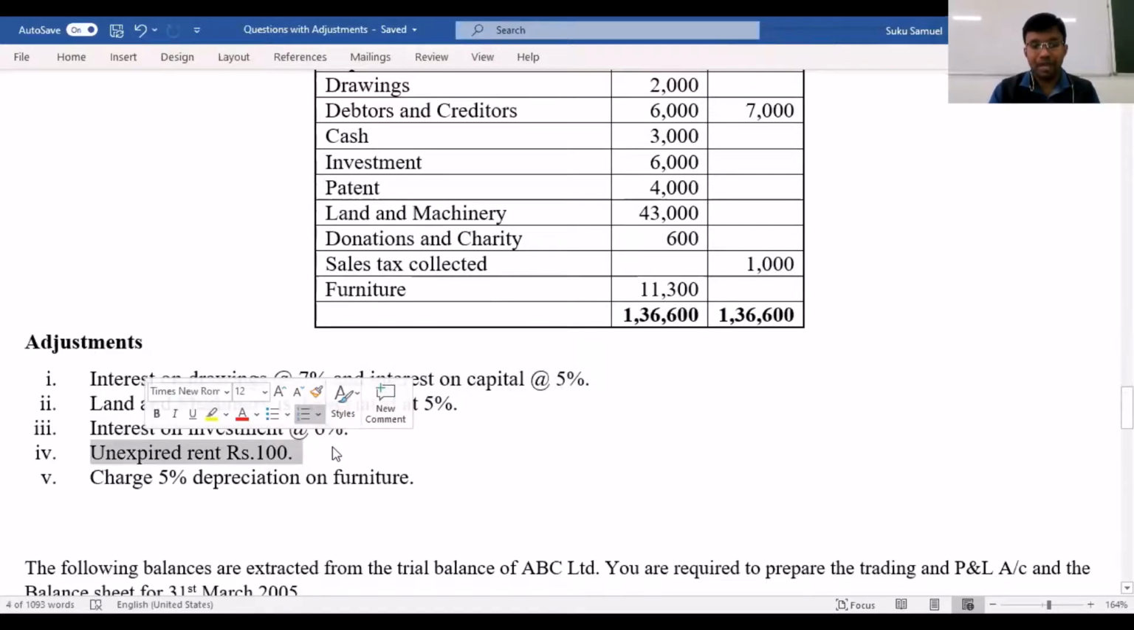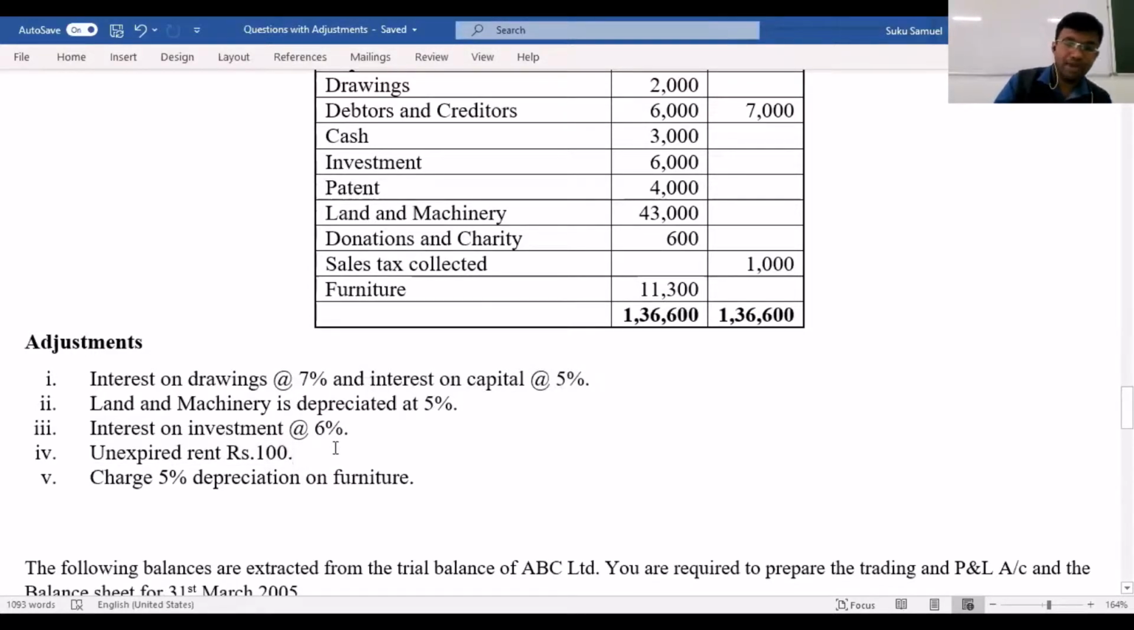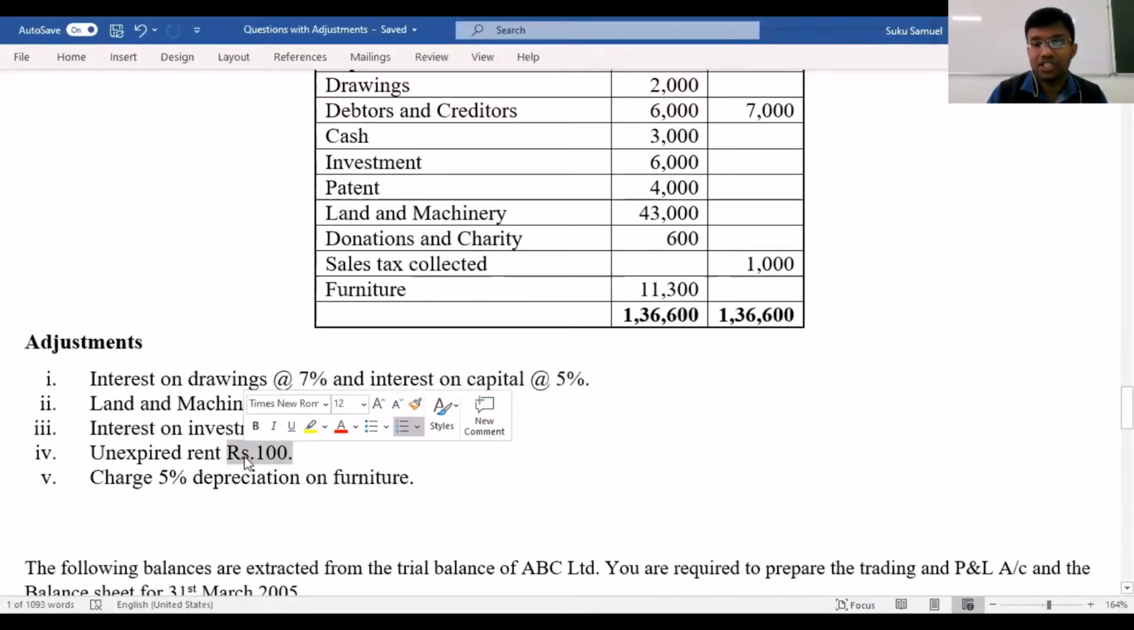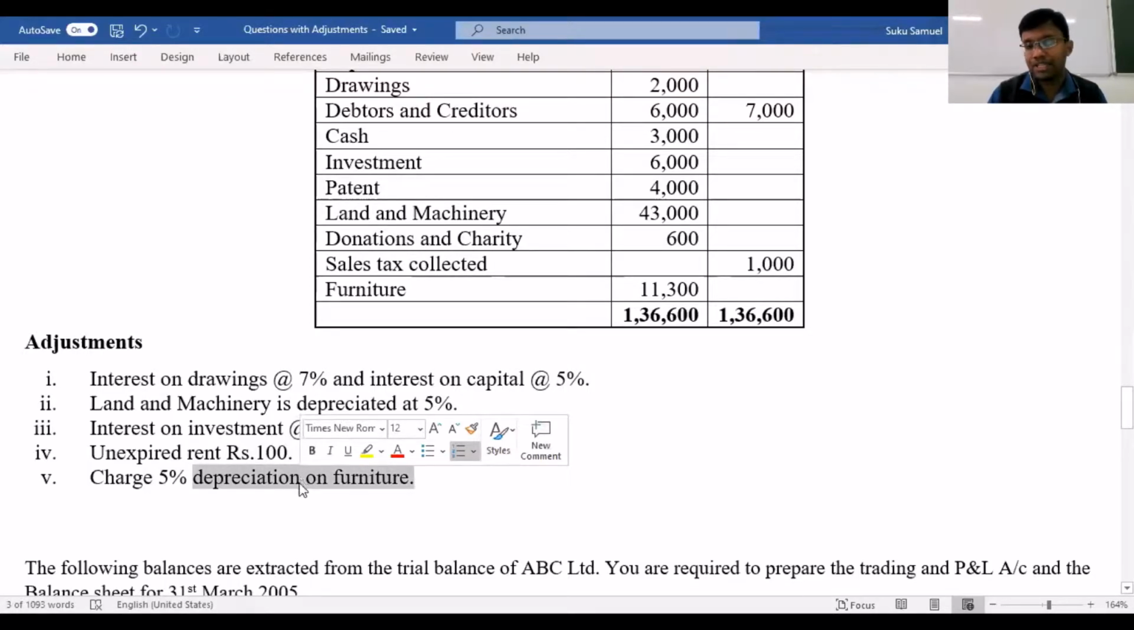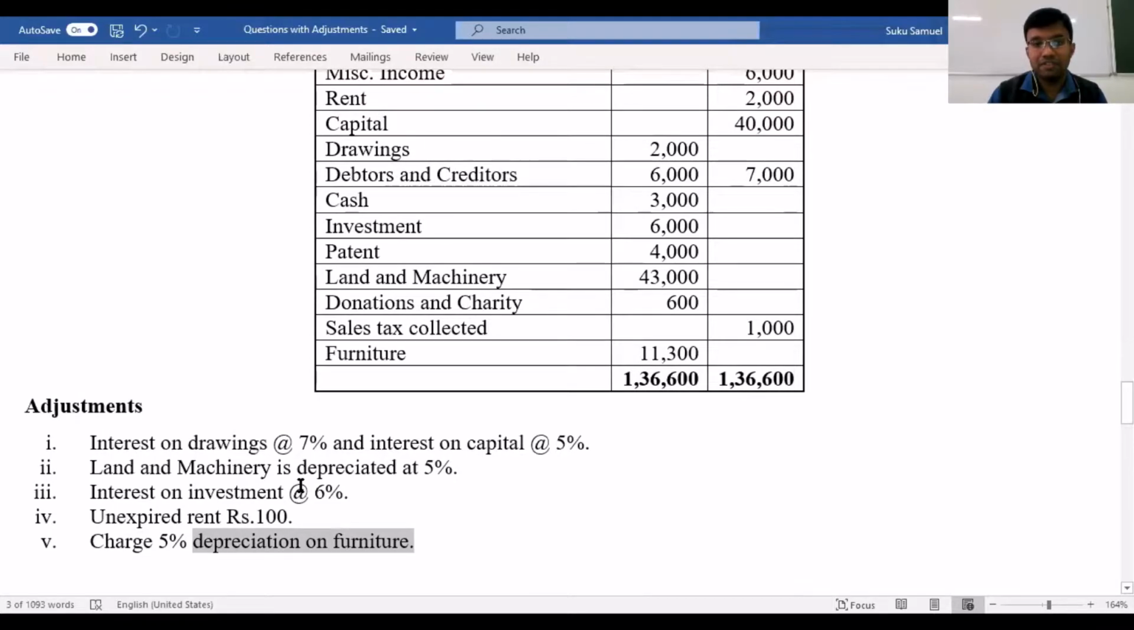Unexpired rent. What is meant by unexpired rent? This is outstanding rent. This will again be treated in your profit and loss account and then your balance sheet. Depreciation is treated again in your profit and loss account and balance sheet. So these are the items that we have to treat as a part of our final accounts.